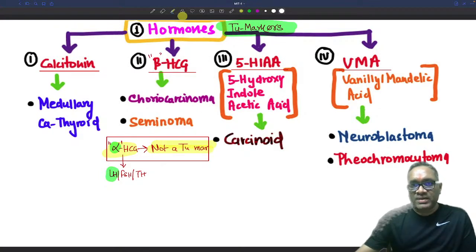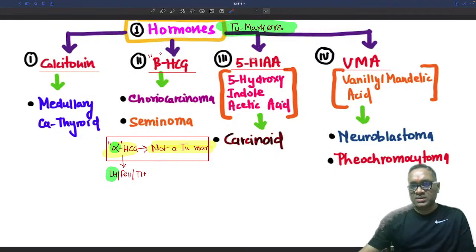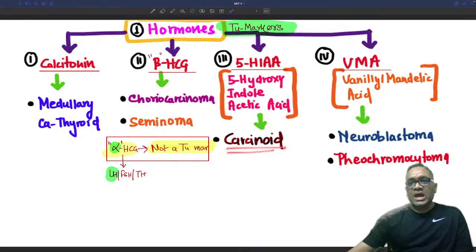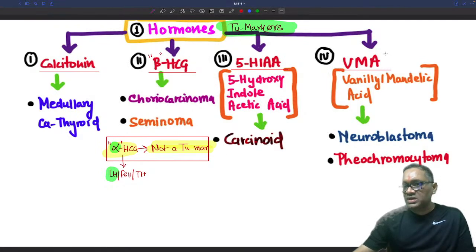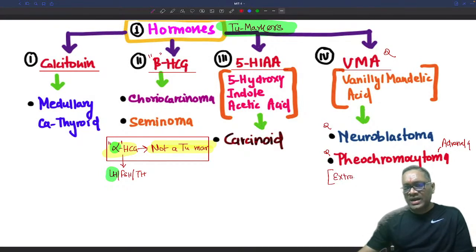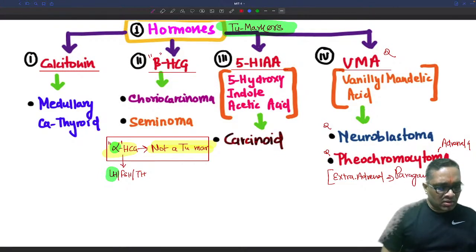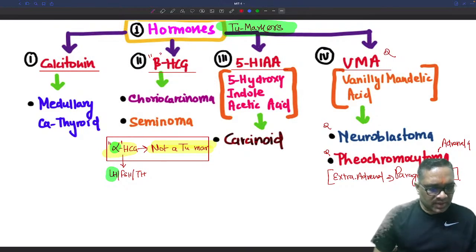This is very important. 5-hydroxyindole acetic acid, which was the question in this MCQ, is for carcinoid, right? And vanillyl mandelic acid, this was again a question in the NEET-PG exam. Vanillyl mandelic acid is a tumor marker for both neuroblastoma and pheochromocytoma. Pheochromocytoma is the term when they arise from the adrenal gland, and when they arise from the extra-adrenal area, then it is written as a paraganglioma, right? So this is how we have to remember these 4 important hormones for the tumors, right?